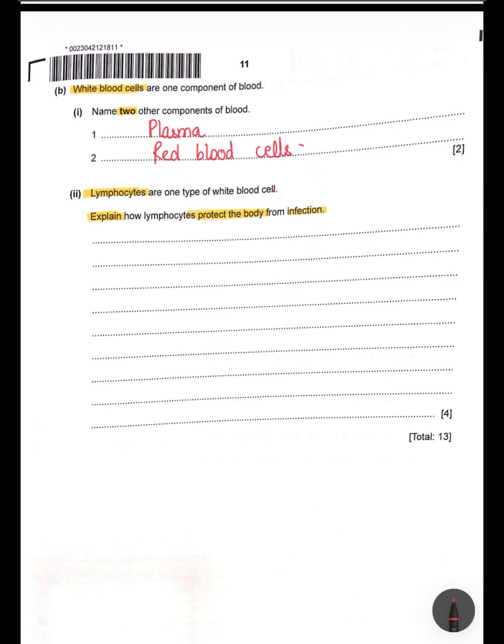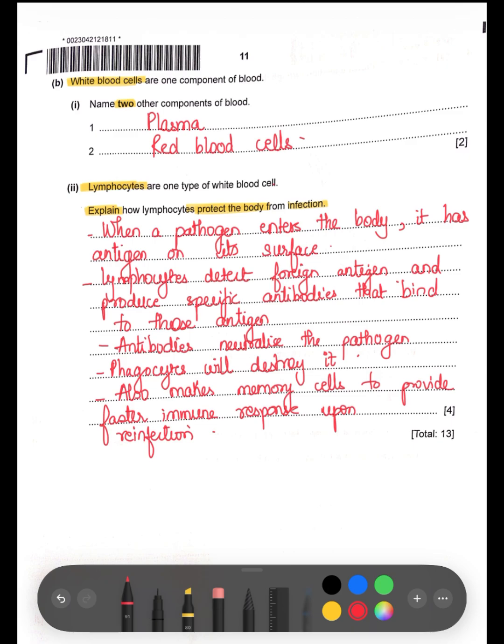The lymphocyte is going to detect these foreign antigens and produce specific antibodies, which will bind to these antigens. And now the antibodies will either neutralize the pathogen or mark it for the phagocyte, which will come and simply destroy it. Out of these, some lymphocytes will become memory cells, which is eventually going to give you a faster immune response upon reinfection. So this is how you will form your answer for 4 marks. If you've given all these key terms, you're going to get 4 marks.